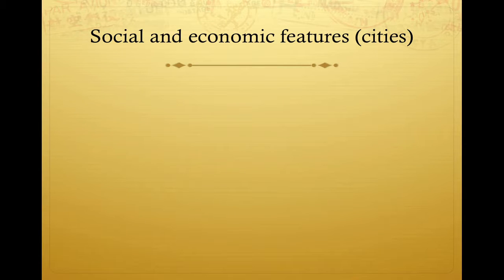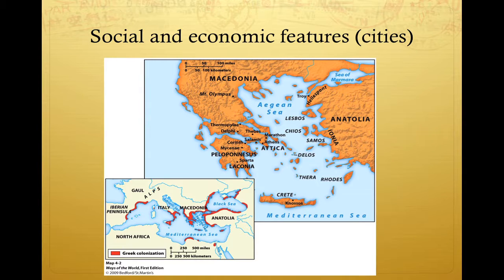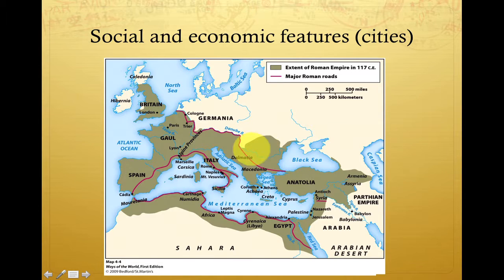Social and economic features of cities. This section is a way to review these two SPICE themes, social and economic. Key information includes the importance of cities for trade, religious unity, and as centers of political power. See the list on your review handout for examples. Our book spent the most time on Athens, and again we're focusing on the cities here. So here is Athens, which is located right here, and it was an important center of Greek civilization. Your book also focused on Rome, which is of course the center of the Roman Empire, and centered right here.